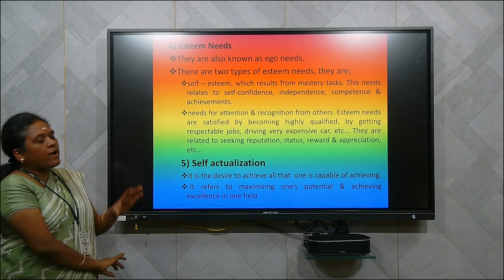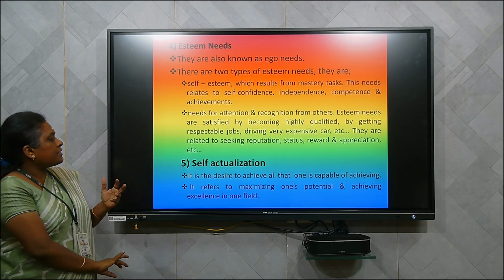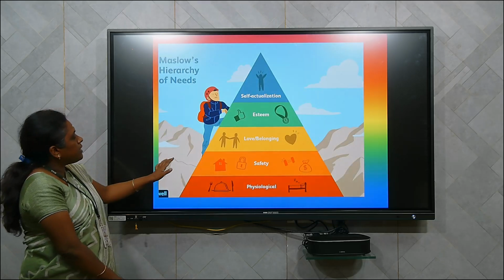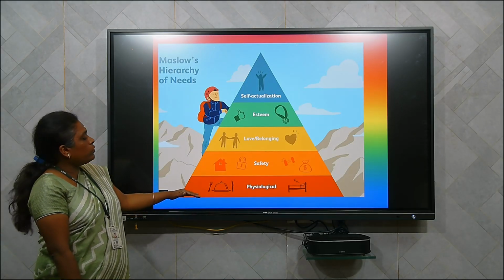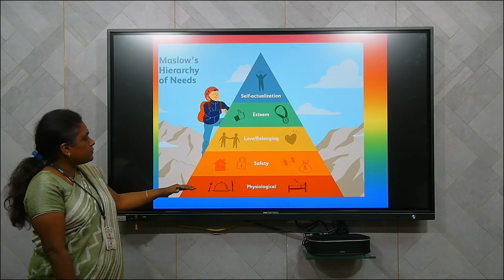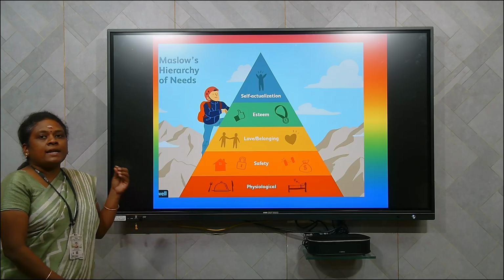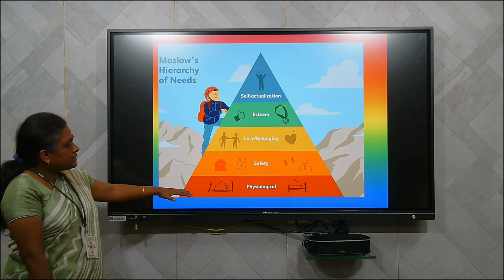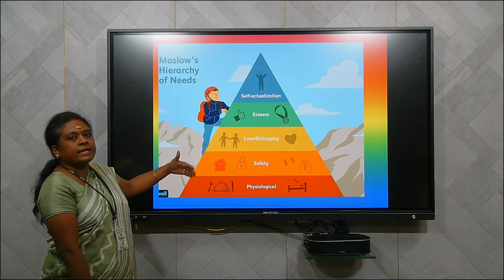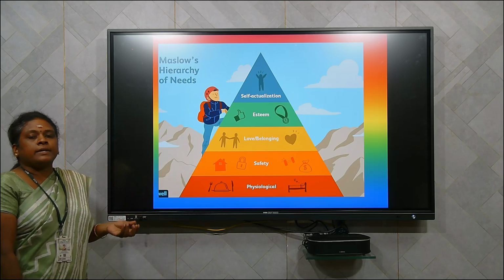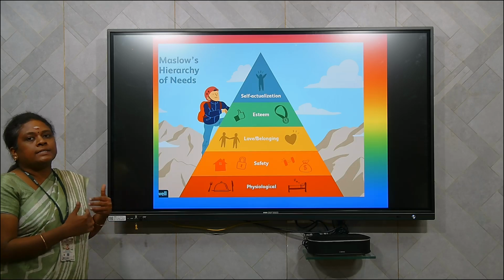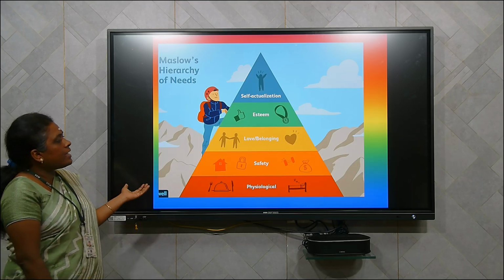So these are the 5 needs. These are expressed by Maslow by means of a hierarchy, that is, by means of a diagram. So this is the hierarchy. First, he is going to satisfy the physiological need, that is food, clothing and shelter. So it is man's essential and basic need. Once this need is satisfied, it gives rise to the safety need, that is, you have to have a deposit in the bank, you have to take insurance, you have to meet the uncertainty in the future. So he will take care of the safety need.